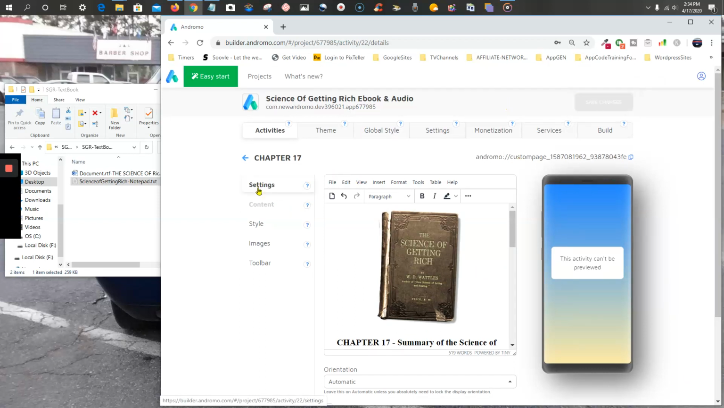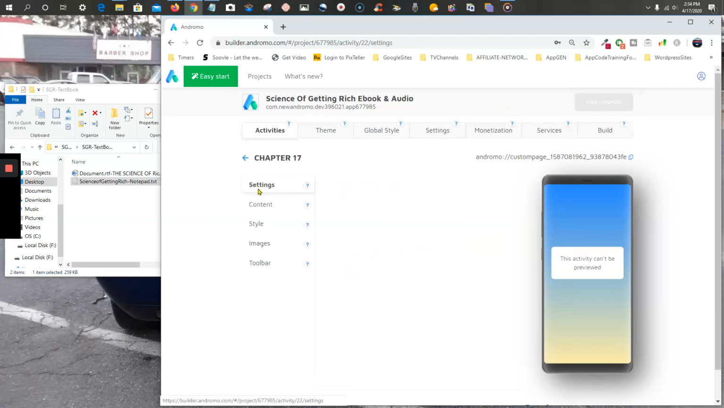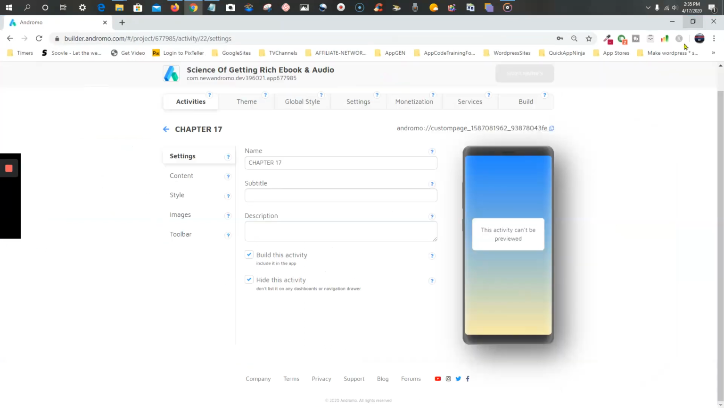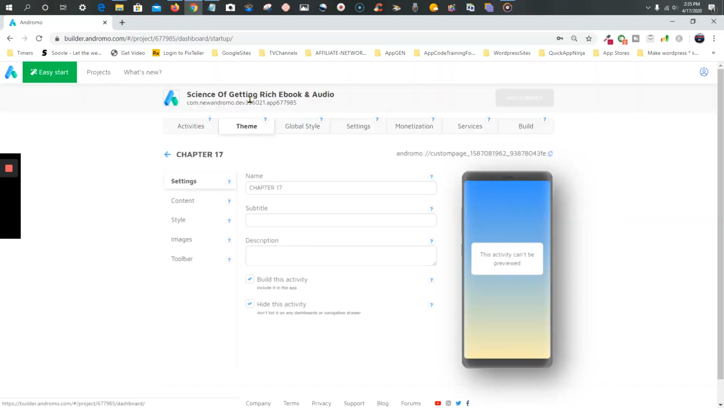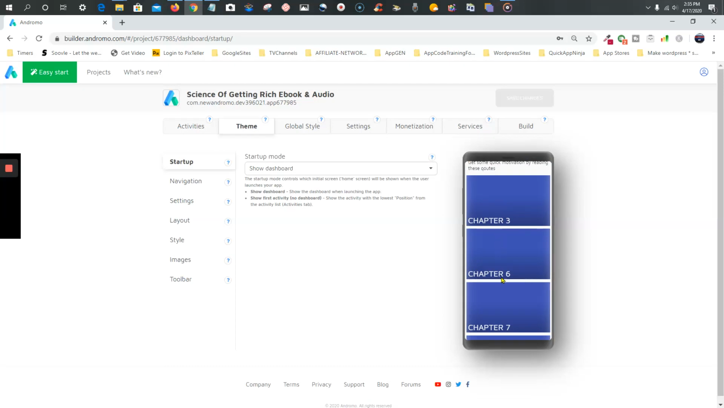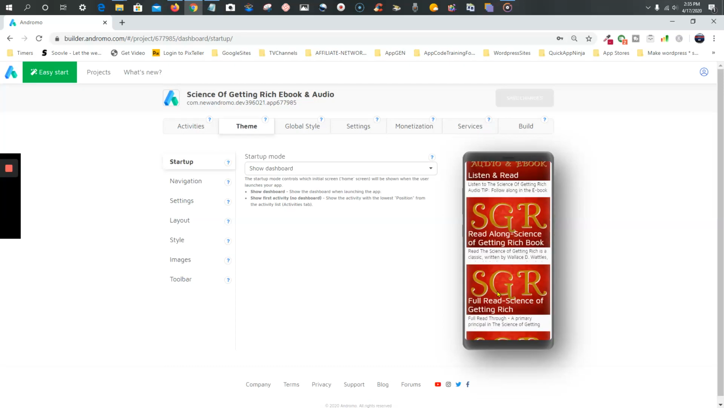And let's go to settings real quick. I'm going to hide the activity. Okay, save it. Now, I'm going to show you something that we're still not finished, but we're getting there. All right. Now, you see these aren't hidden, okay? So we got to go back and hide these.